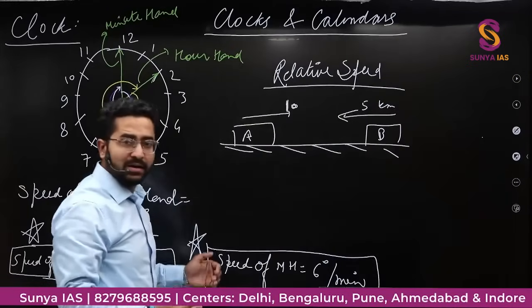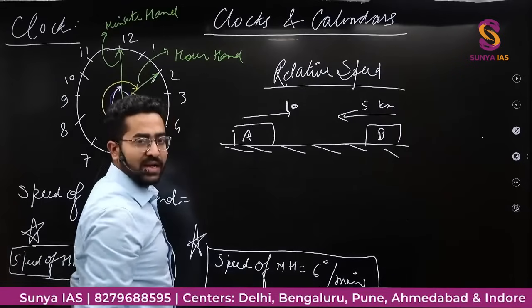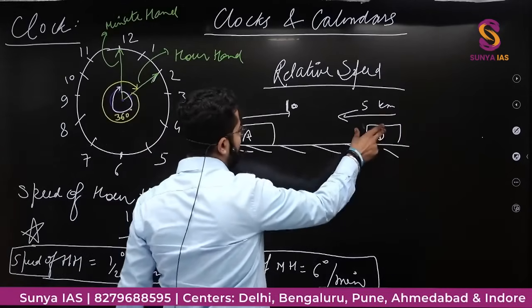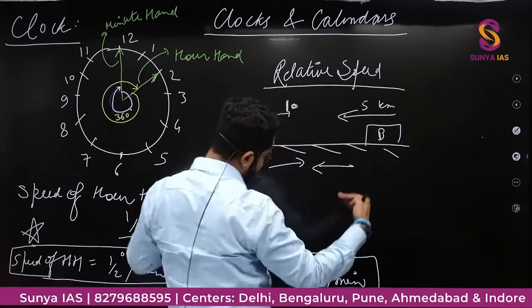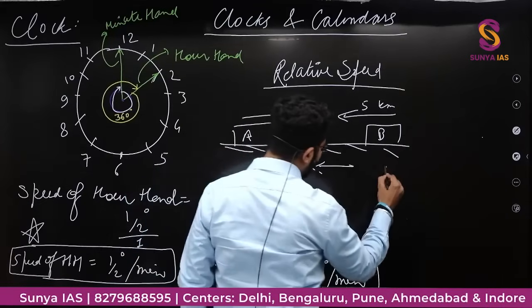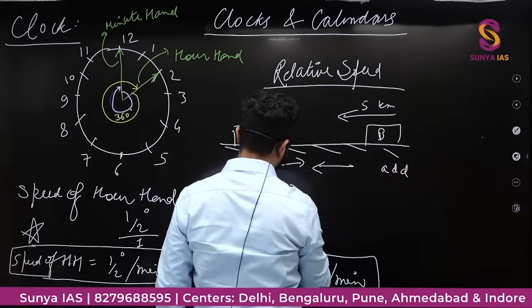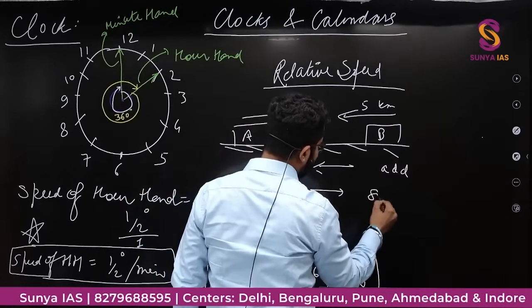Now they are doing like this. So if I make this object stationary, so when they move like this, when they are moving towards each other, then we add, and then when they are moving in the same direction, then we subtract for